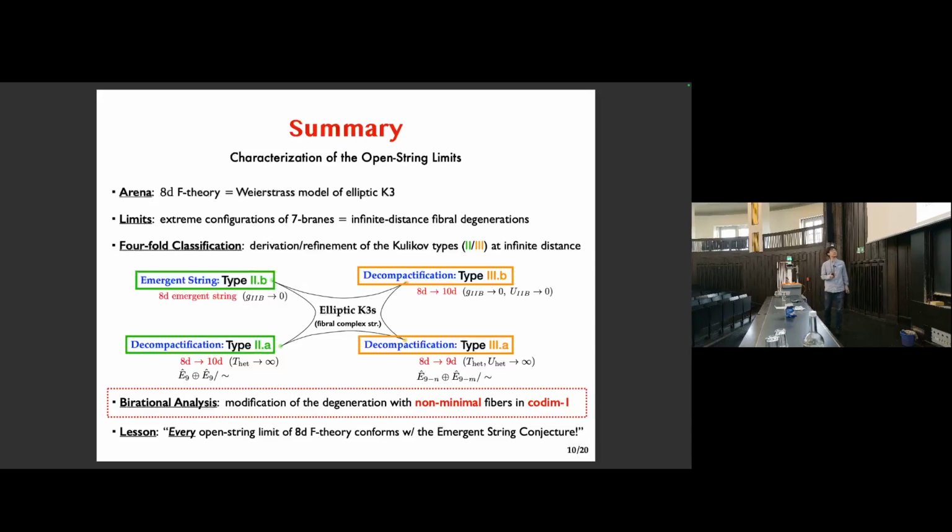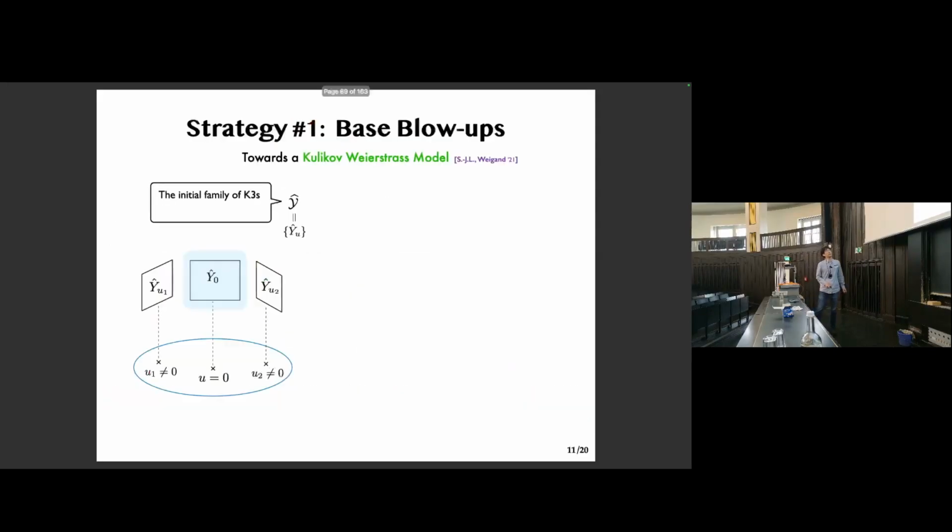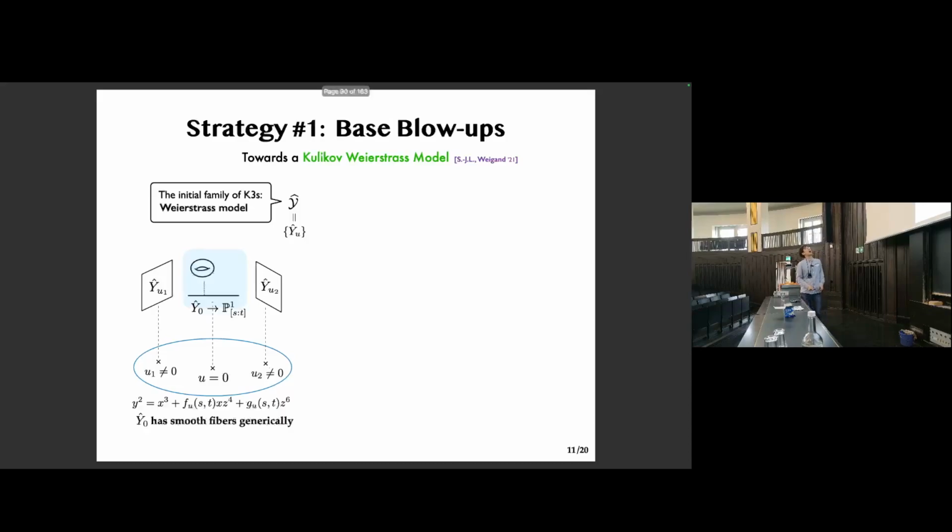As it turns out, this analysis relies largely on two strategies, so I will explain these two in turn. So our degeneration, our open string limit, is a degeneration curly Y hat, which is a family of K3s, elliptic in Weierstrass form. And as I said, we will assume that the central element of this initial degeneration, Y hat 0, has the generic fibers smooth. But this is some assumption for simplification, and not too important. What bothers us really is the presence of a non-minimal fiber at a point, say at s equals 0 in the P1 base.